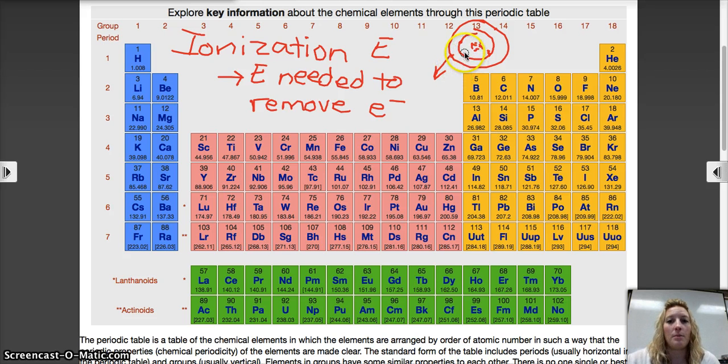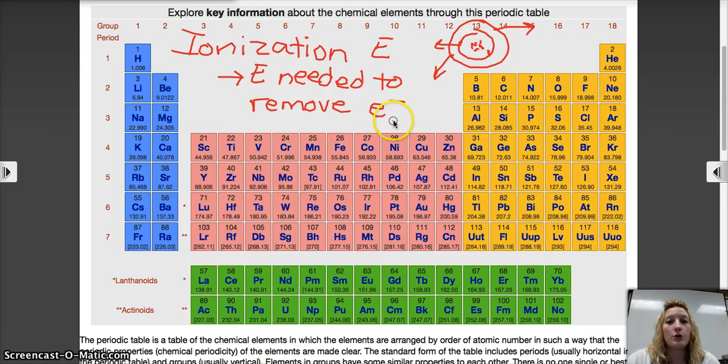All right. But when we start trying to take away the second electron, and when we start trying to take away the third electron, those protons aren't going to have it. They hold on tighter and they don't let them go. So the more energy is needed to remove more electrons.